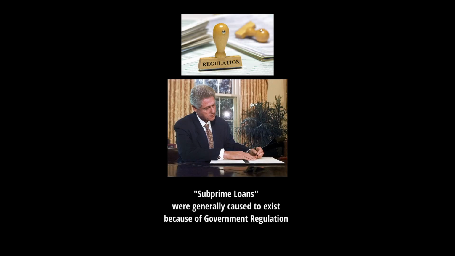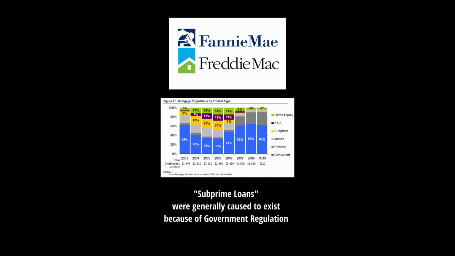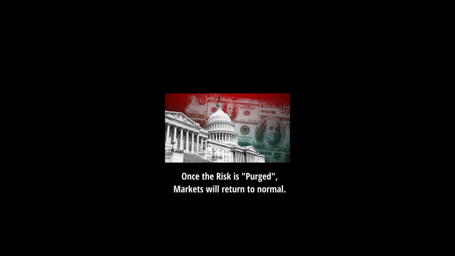Due to government policy, home loans were required to be given to low-income borrowers who could not afford the loan. Eventually, these borrowers defaulted. Fannie and Freddie, which were government-sponsored enterprises, were buying and guaranteeing the vast majority of these bad loans. Up to 90% of these loans were sold to Fannie and Freddie, even if they originated from a private bank. Once these bad loans were purged from the economy and the losses were realized, the market returned to normal within a few years.